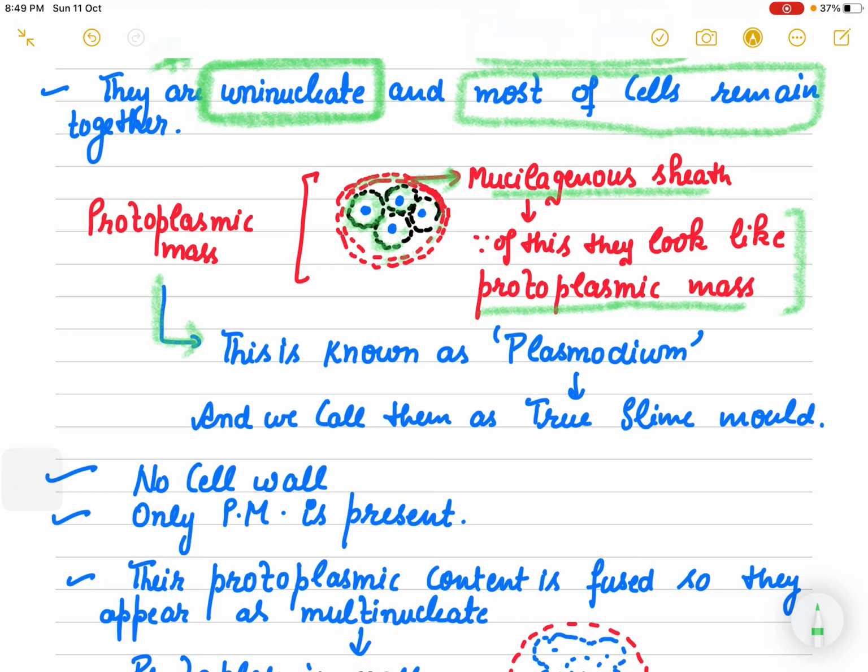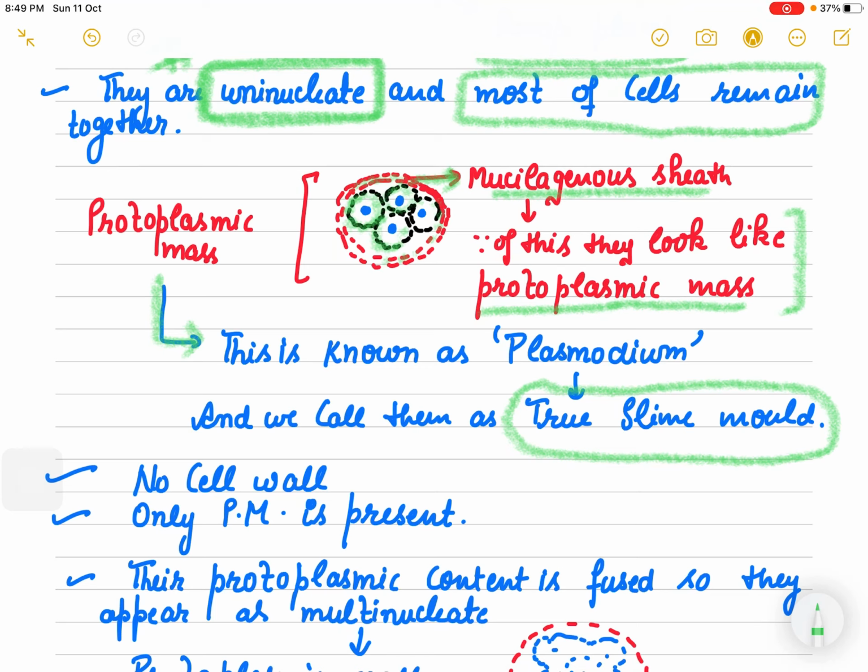So plasmodium, they are true slime molds. Now it may come to your mind that there is a Plasmodium which causes malaria in human beings. Please let me clarify that they are sporozoans, right? They are not slime molds.